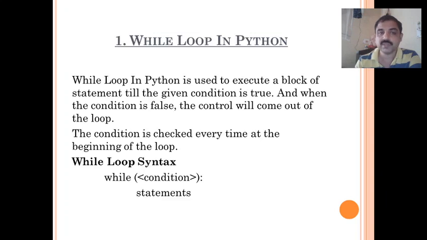First one is while loop in Python. So while loop in Python is used to execute a block of statements till the given condition is true, and when condition is false, the control will come out of the loop. The condition is checked every time at the beginning of the loop. So you can see the syntax here. In while loop syntax, first we'll write while, then we'll write condition followed by the statements. That means whenever the condition satisfies, the statements followed by the while statement will be executed. We'll see with the example.